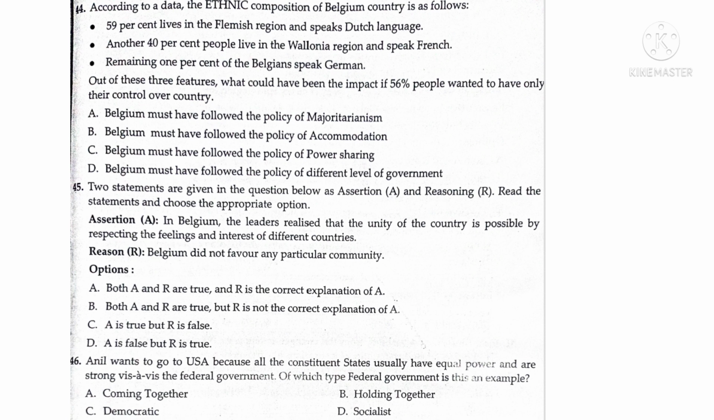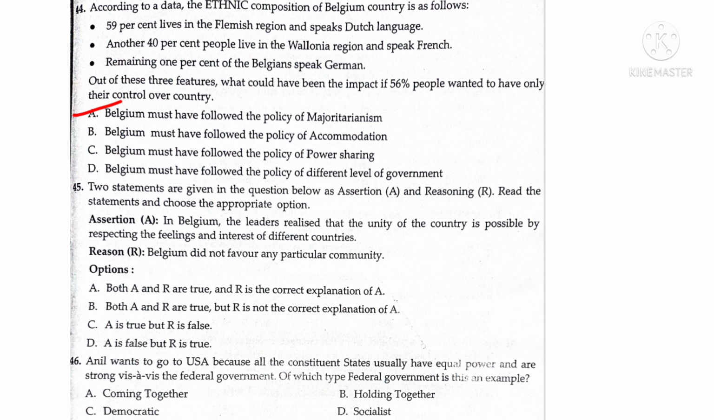59% lives in the Flemish region and speaks the Dutch language. Another 40% people live in the Wallonia region and speak French. The remaining 1% of Belgium speaks German. Out of these three features, what could have been the impact if 56% people wanted to have only their control over the country? Then the answer is A. Belgium must have followed the policy of majoritarianism.